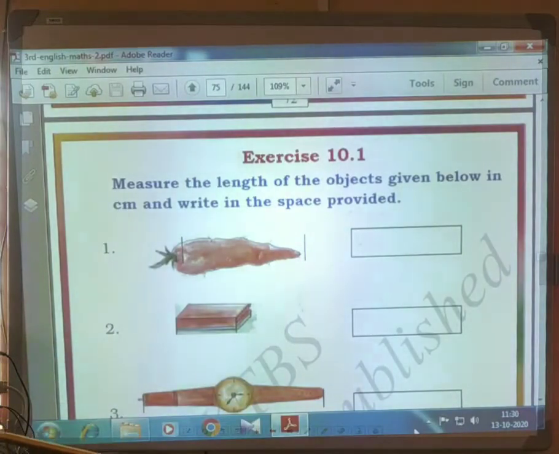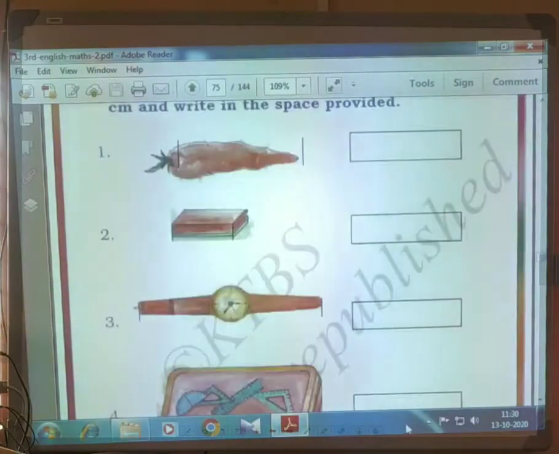This one also you have to do. They have given us some objects, you have to measure by scale and write the centimeter. How many centimeters are there?